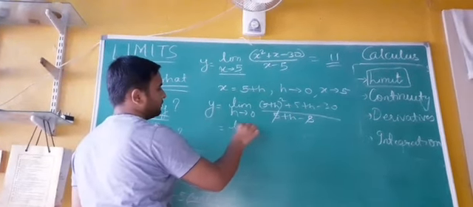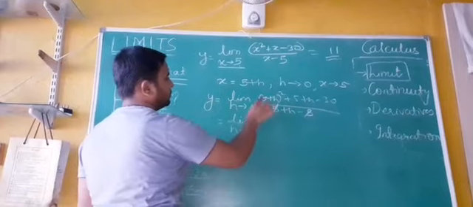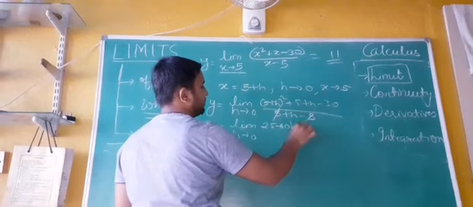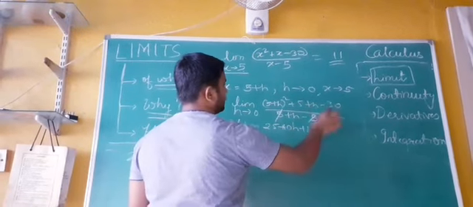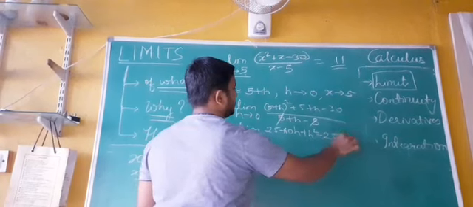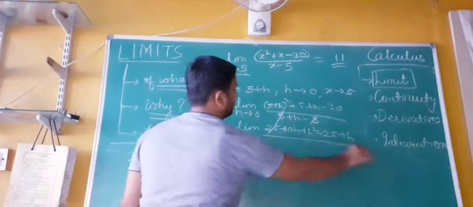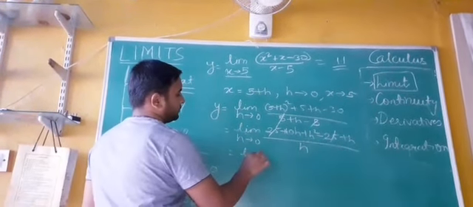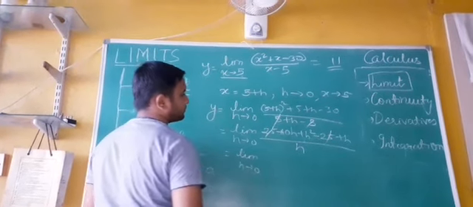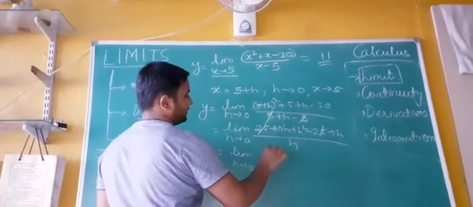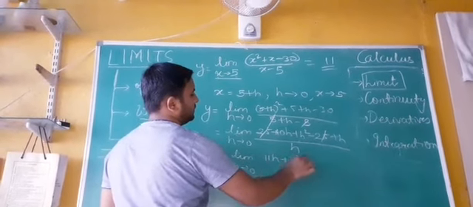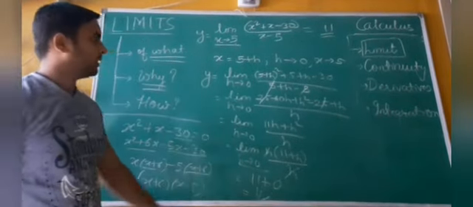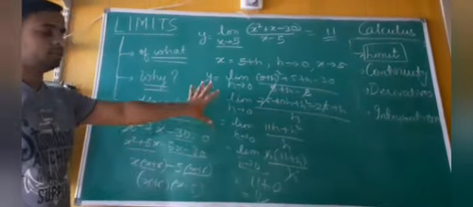Let's open the bracket. Limit h tends to 0: (5 plus h) the whole square becomes 25 plus 10h plus h square, plus 5 minus 30 is minus 25, plus h, upon h. Plus 25 minus 25 gets cancelled. What is left here is limit h tends to 0 of 10h plus h, which is 11h, plus h square, upon h. So we have arrived at a value of 11. So this 11 and that 11 are telling us that our answer is correct.